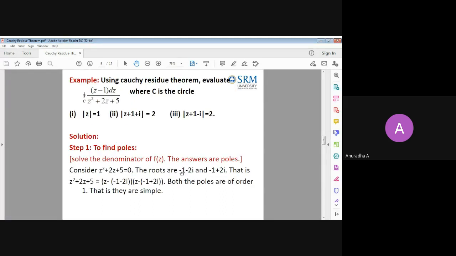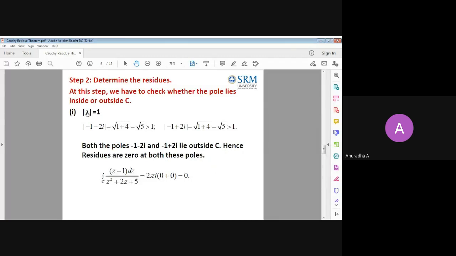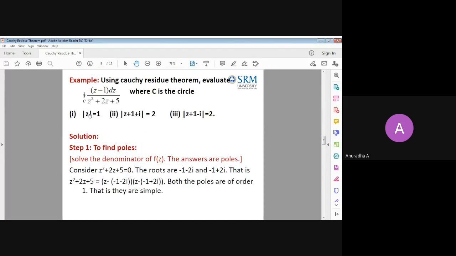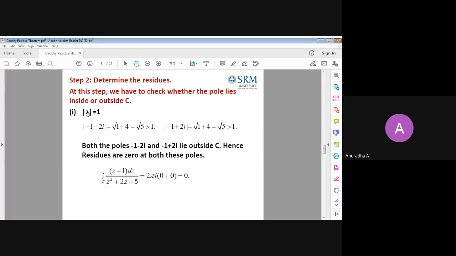So what are these numbers? Minus 1 minus 2i and minus 1 plus 2i. Next step, we have to check whether inside or outside. What is given? The first question is mod z equal to 1. If mod z is equal to 1, the radius must be 1. But if you take the 2 poles, minus 1 minus 2i, how to find the distance from the origin? Take the absolute value, that is the distance. So it is root of 1 square plus 2 square, so 1 plus 4, root 5. Root 5 value is 2.236.